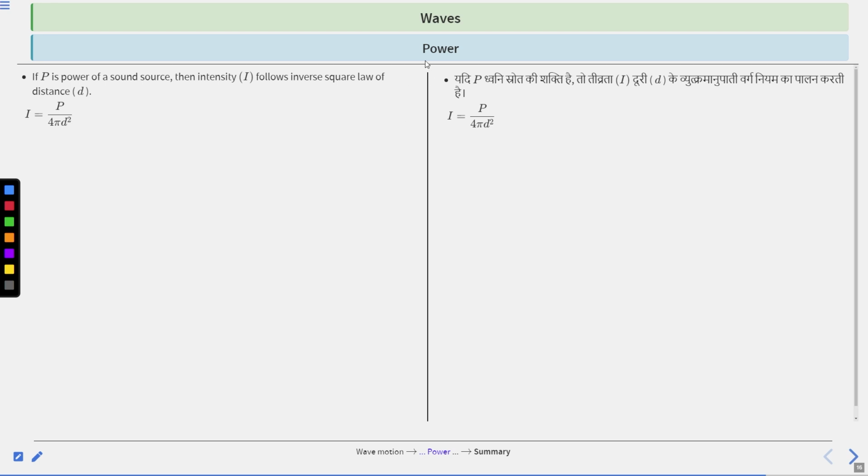Next is power. If P is the power of a sound source, then intensity I follows the inverse square law of distance d. So I equals P divided by 4 pi d square. This is power. Clear? I equals P divided by 4 pi d square. Force, power upon area. This is intensity.